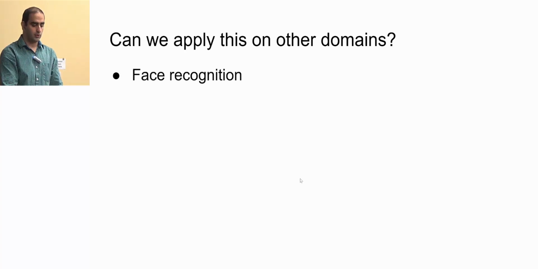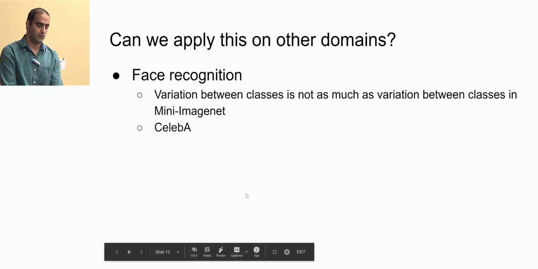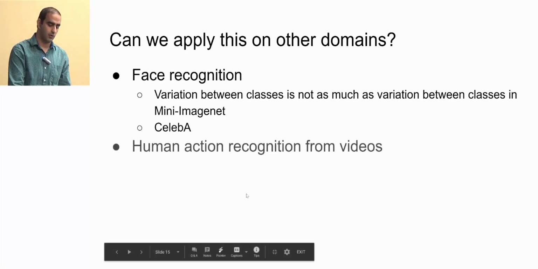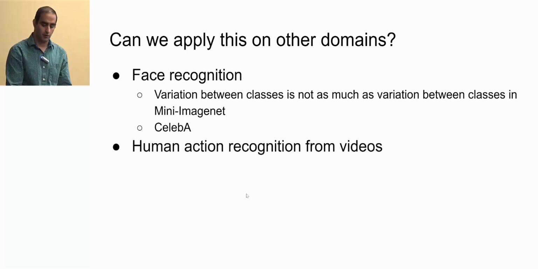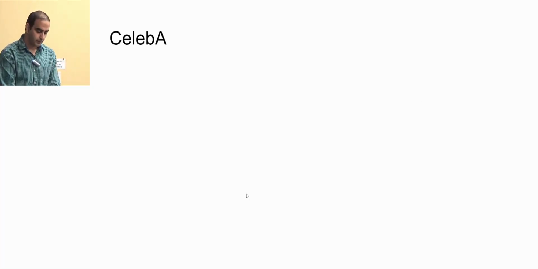So we considered two other domains. The first is face recognition, where we applied it on CelebA, which is a well-known face data set. We also wanted to evaluate this on human action recognition from videos, which is a much more challenging domain, and we used UCF101 here.